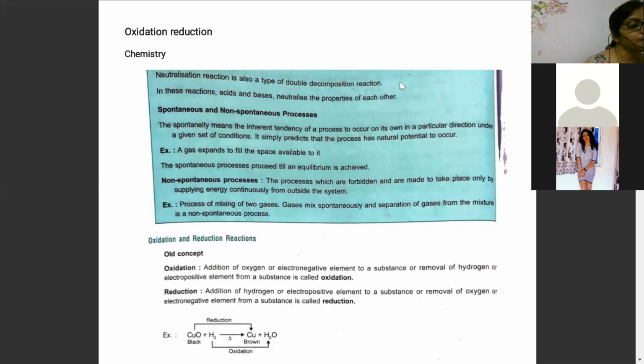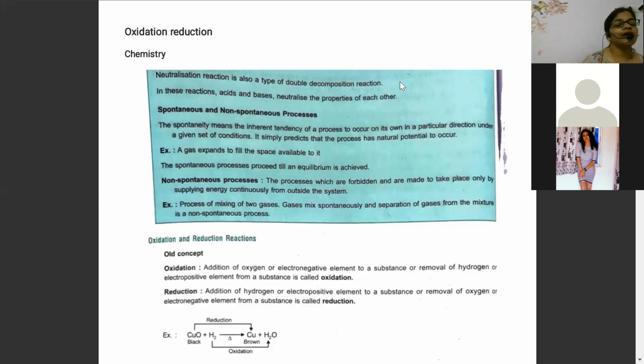Okay, I'll explain the spontaneous ones. What example are you giving for spontaneous? I told you now: if you expose iron in the atmosphere, then iron will keep on rusting. Whatever portion of iron is exposed to the atmosphere, due to the presence of moisture and oxygen, it will go on rusting.